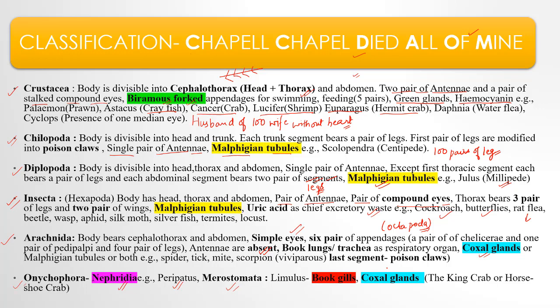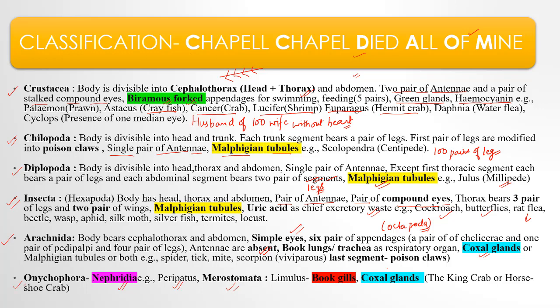Insecta: they are hexapods, meaning 3 pairs of legs. They have compound eyes, paired antennae, and the body is divided into head, thorax and abdomen. Right? Uric acid is the chief excretory waste in Insecta, as they have to conserve water. The examples are cockroach, butterflies, and the rat flea, which causes bubonic plague.